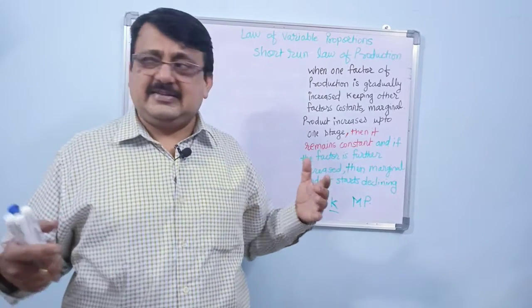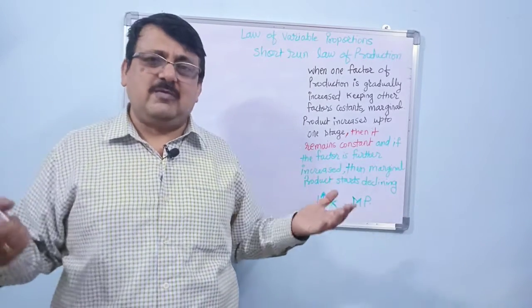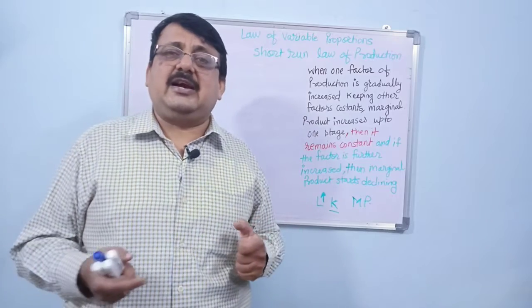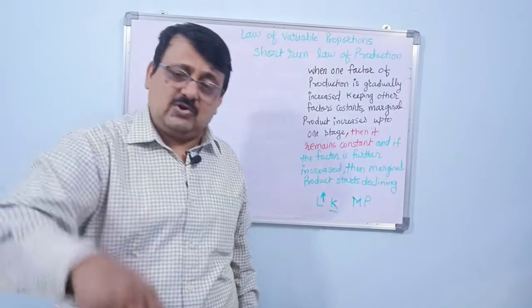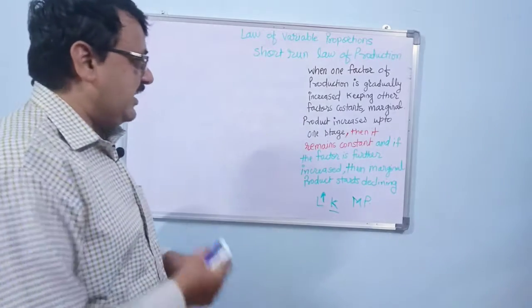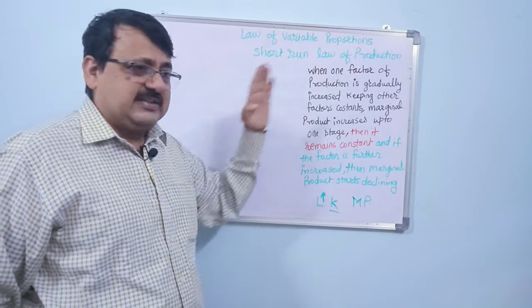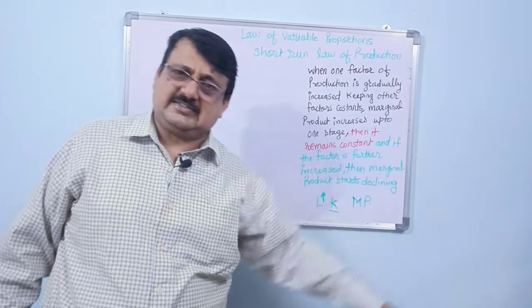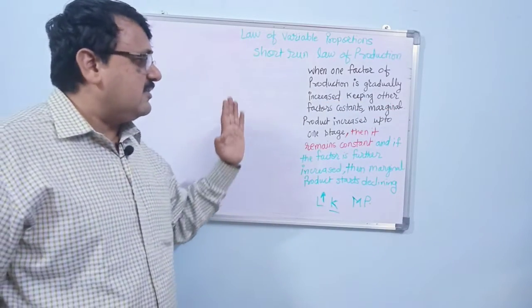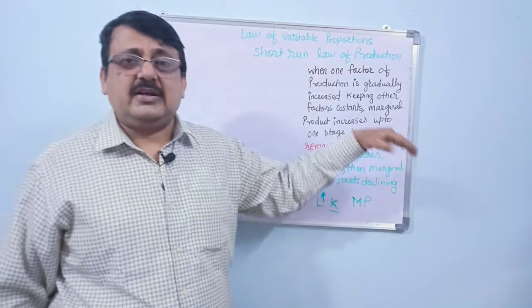The number of labors is increasing, the place is small, and the number of labors is more. There will be chaos, and the production will come down. Marginal production will go down. And this is how we can say that initially it increases, then it remains constant, and then it declines as the variable factor keeps on increasing.